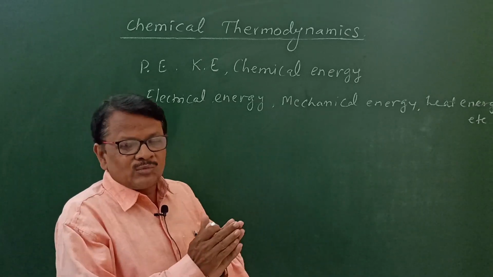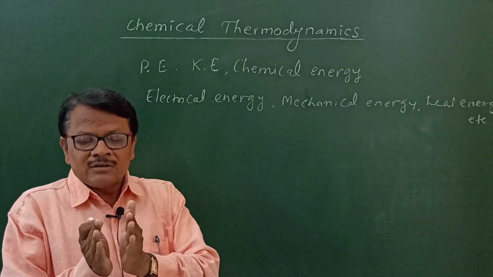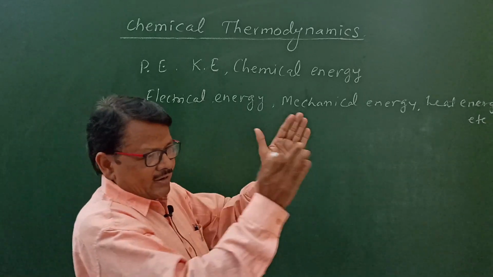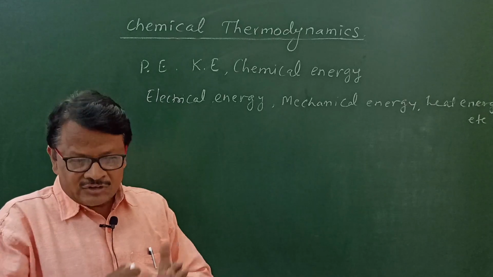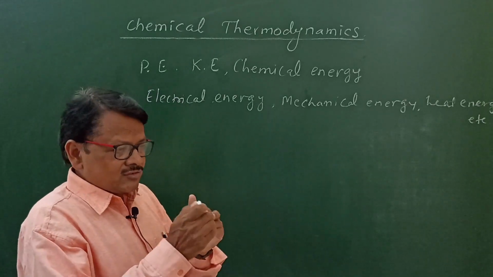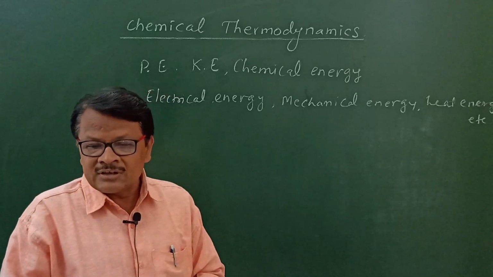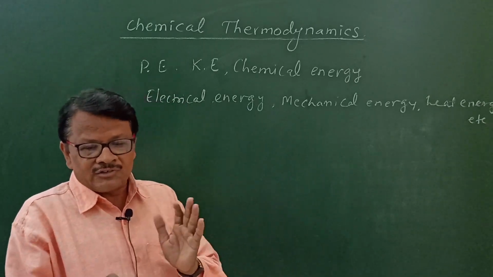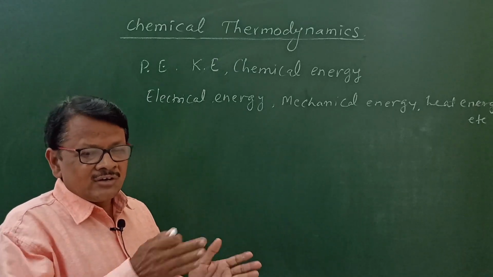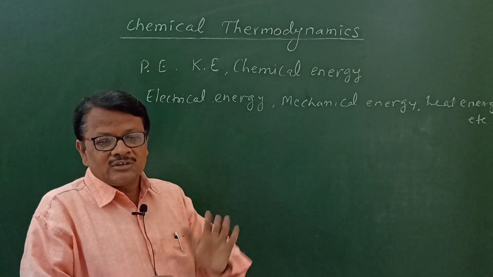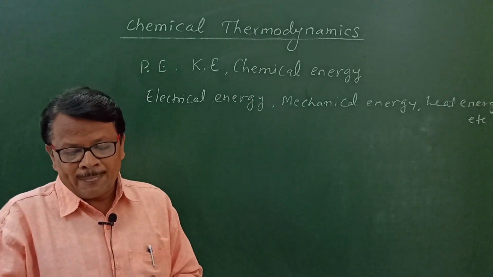Quantitative conversion means what happens actually here? When one type of energy in a specific amount gets converted into another type of energy in a specific amount, means in what quantity one energy gets destroyed and another energy gets created. So that conversion is called quantitative conversion, or that relation is the quantitative relationship between various types of energies. So that is to be considered in this topic.